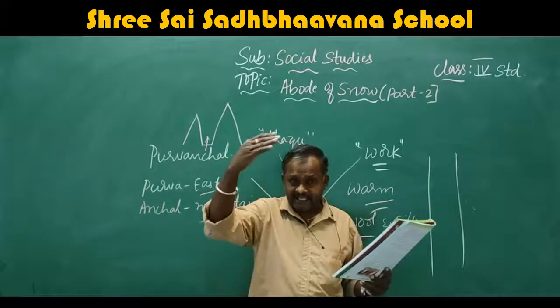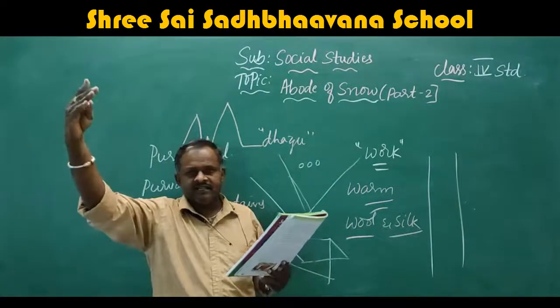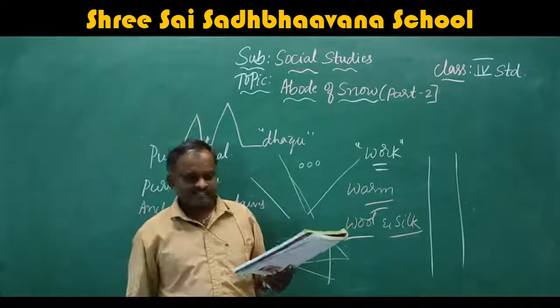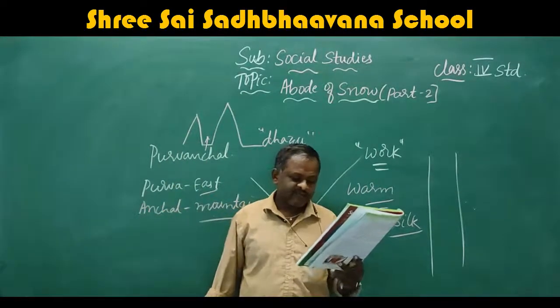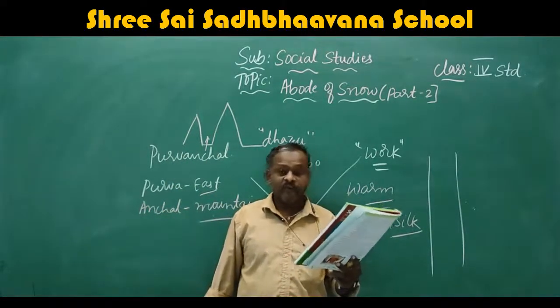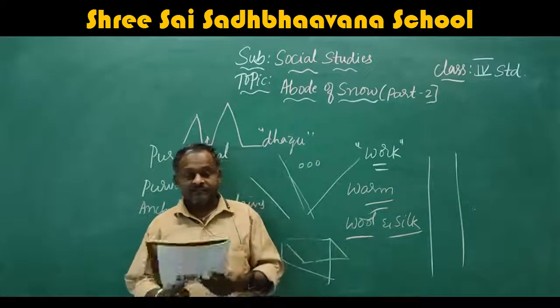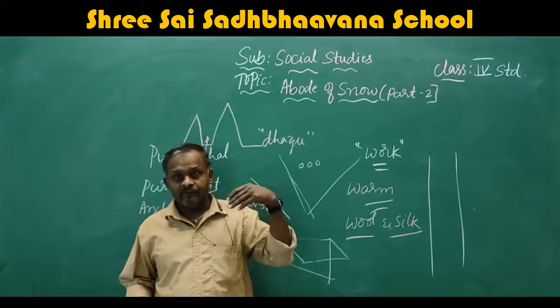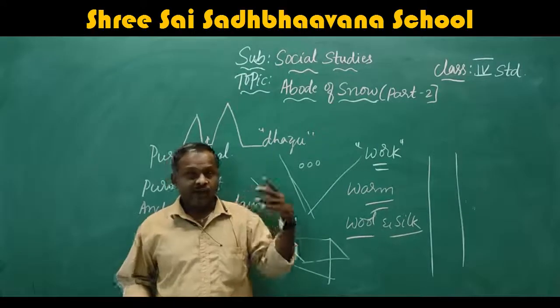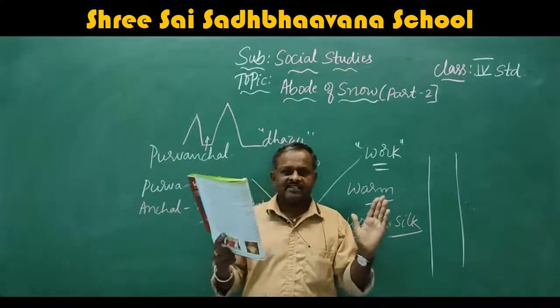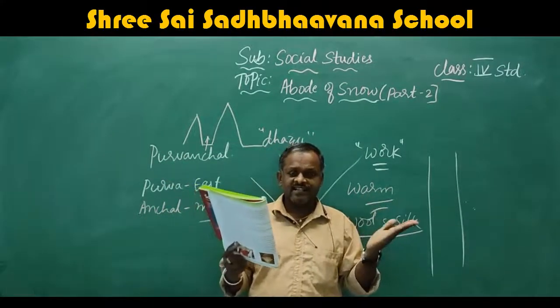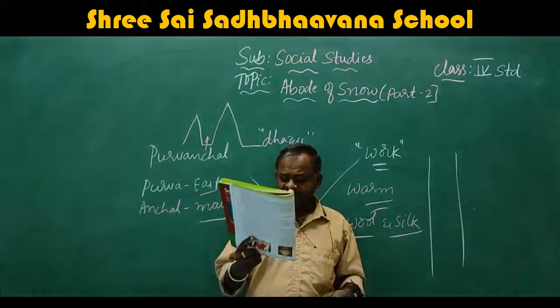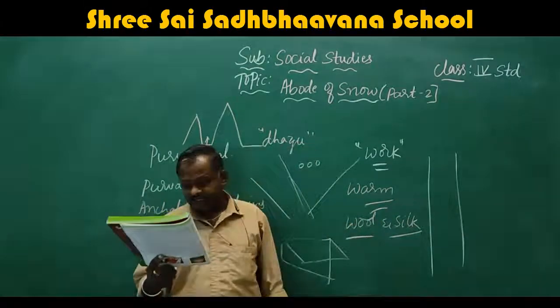This Himalaya separates India from the rest of the Asian countries. They protect us from the dry and cold winds blowing from the north. That means the dry cold wind will blow from the north, and the Himalayas protect us from those winds. This stands as a wall. They protect us from the dry and cold winds blowing from the north.